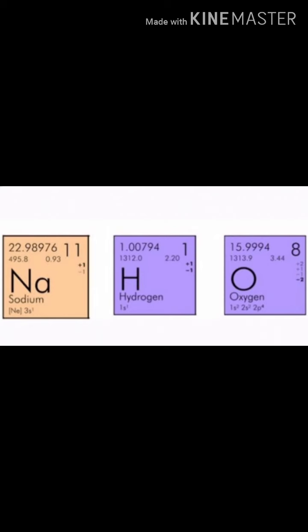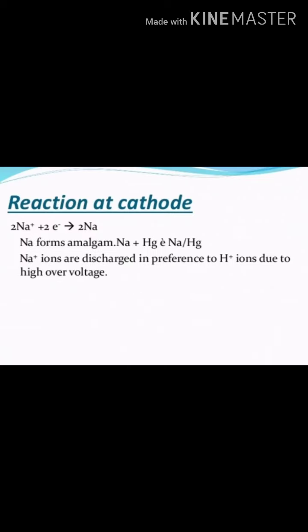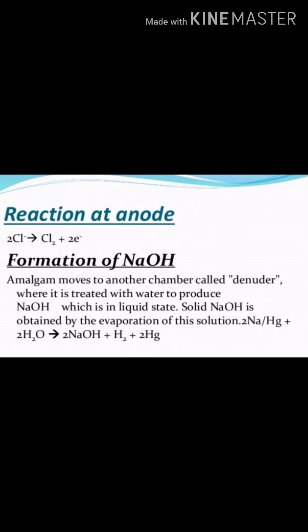The sodium amalgam thus obtained is treated with water to give sodium hydroxide. At the cathode: sodium ion plus electron gives sodium amalgam. At the anode: chloride ion gives chlorine plus electrons.